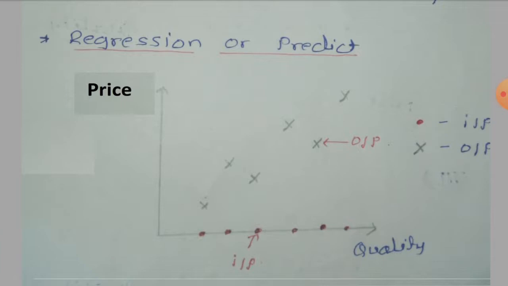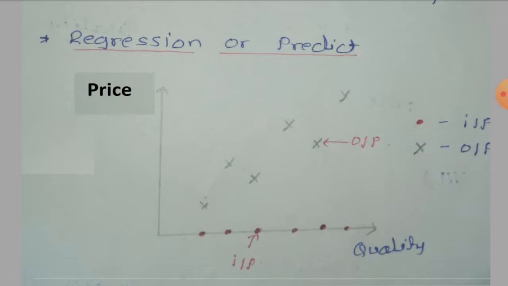We may consider an example of what the temperature will be recorded at different times of the day, or here I have taken another example: depending on the quality of a product, what will be the price of the product. Here I have taken 6 data points, and depending on quality we have to decide the price, and the 6 data points are drawn.